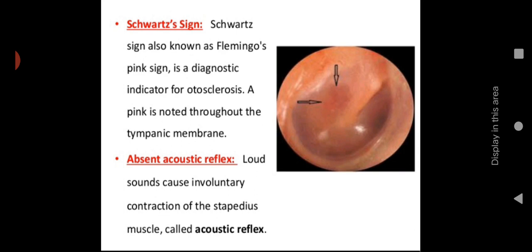The second one is absent acoustic reflex. Loud sounds cause involuntary contraction of the stapedius muscle, called the acoustic reflex. You can identify the acoustic reflex when a loud sound occurs, with the involuntary contraction of the stapedius seen with the help of an audiogram or tympanogram.